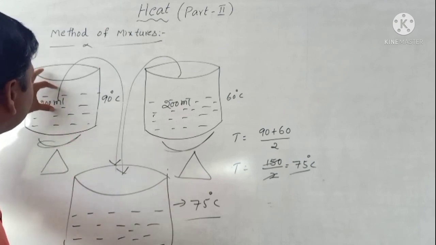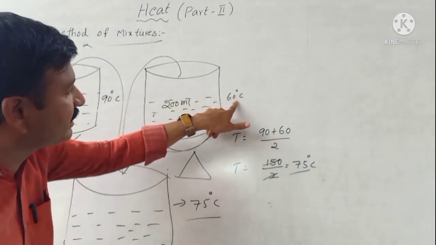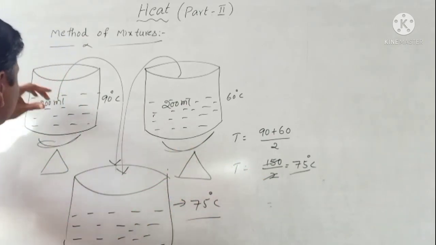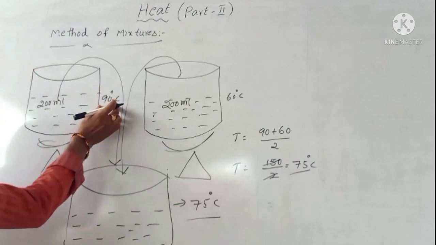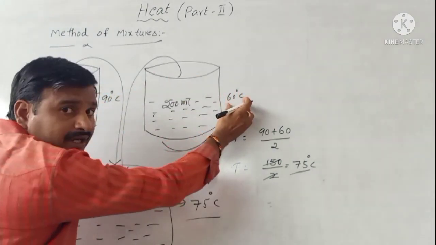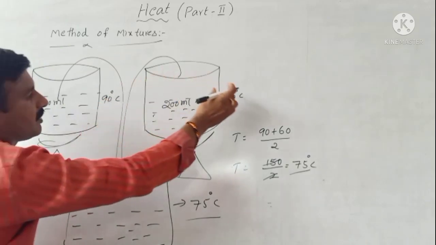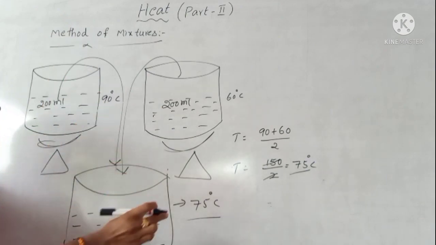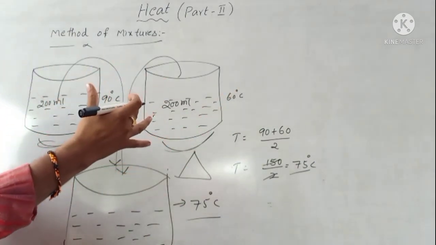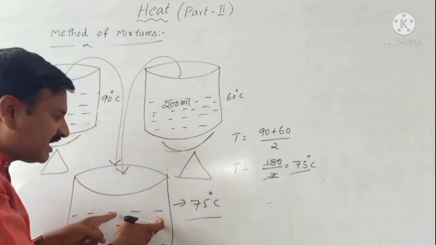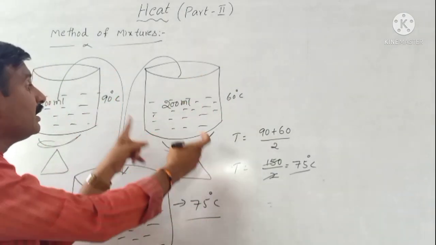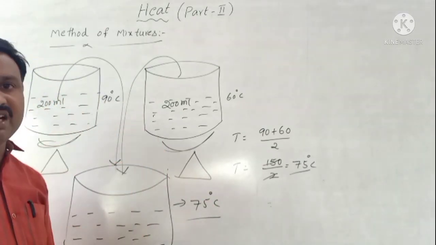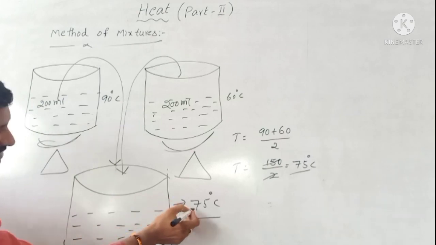So 200 ml of water at 90 degrees Celsius and 200 ml of water at 60 degrees Celsius: the final temperature is 75. What do you understand here? Here it is the hotter body and here it is the colder body. When one hot body and one cold body mix together, the hot body always loses heat and the cold body always gains heat. Finally, both bodies attain the same temperature. It is called thermal equilibrium.